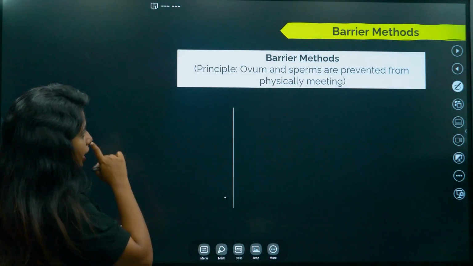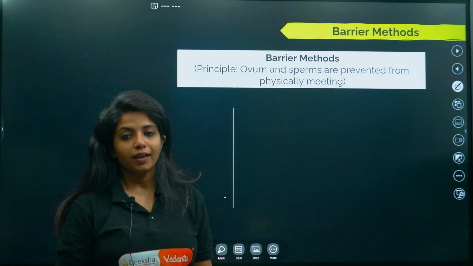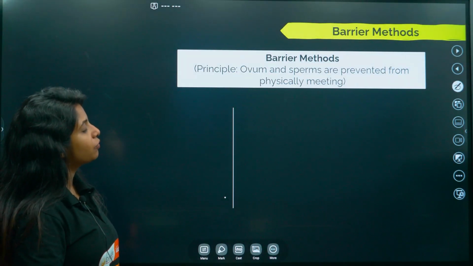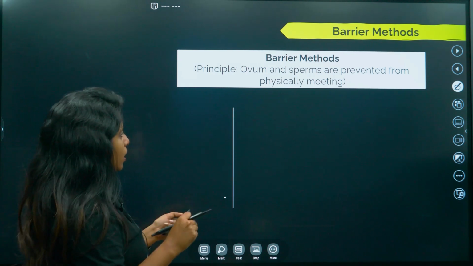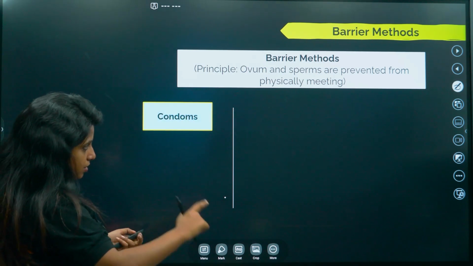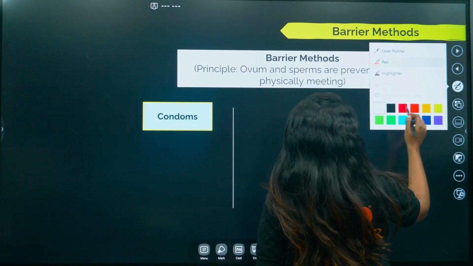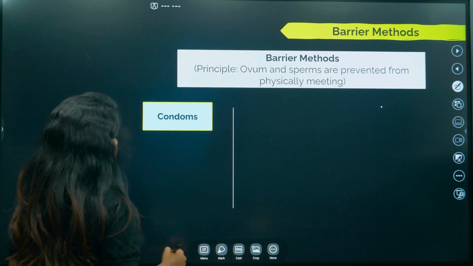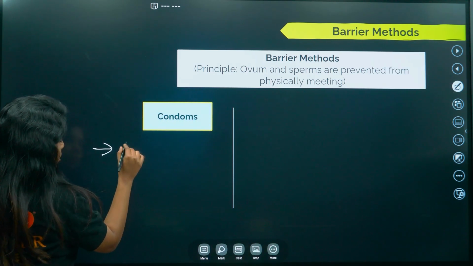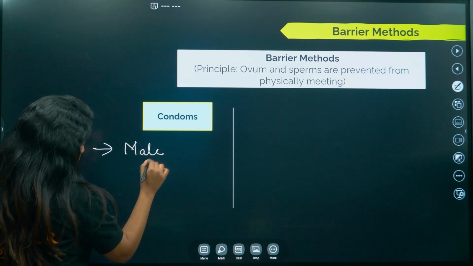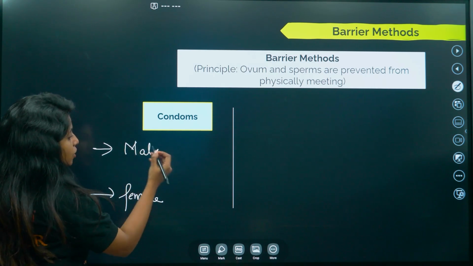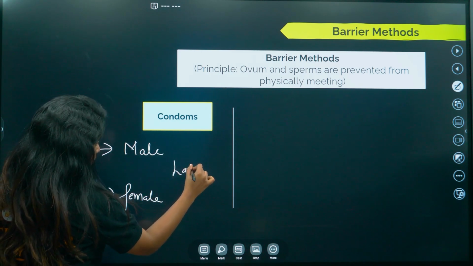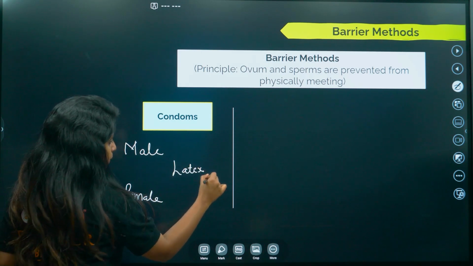Going ahead, children, what do we have? Barrier method. Again, ovum and sperm are prevented from physically meeting. Let's see what the different types are. First thing that we have is condoms. There are condoms for male, there are condoms for female as well, and they are made up of latex or plastic,